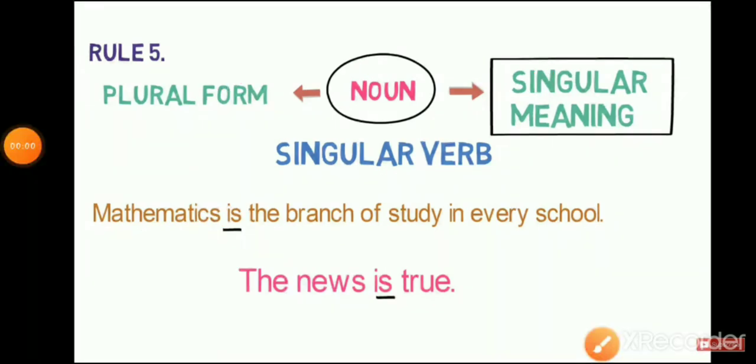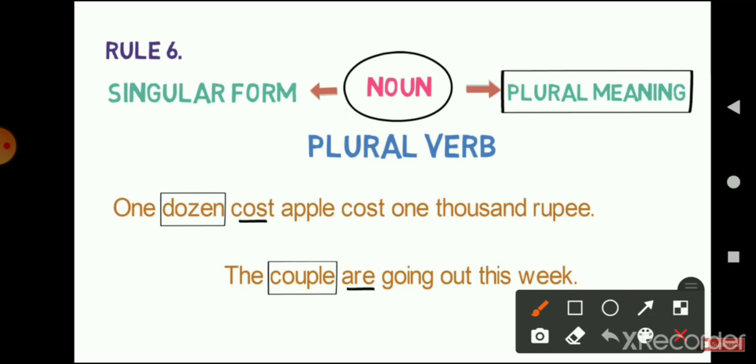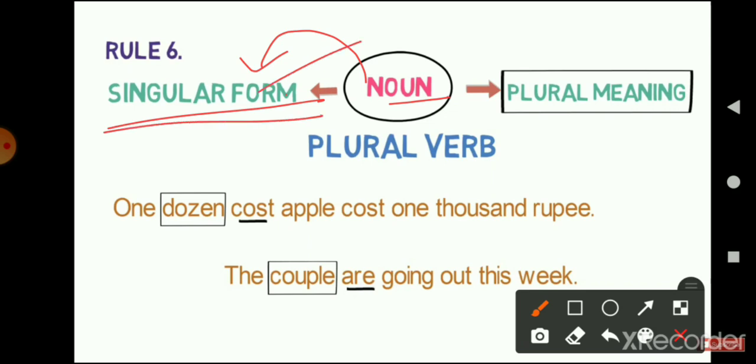So now children, let's move on. Rule number 5, I think this is clear to all of you. Now let's move on to rule number 6. What rule number 6 says is just the opposite of what rule number 5 says. As we saw, rule number 5 says that if the noun is in plural form and the meaning is singular, then the verb should be in singular form. Similarly, this rule says that if the noun we are using is in singular form, but the meaning of that noun is plural, then the verb that we are going to use must be plural.